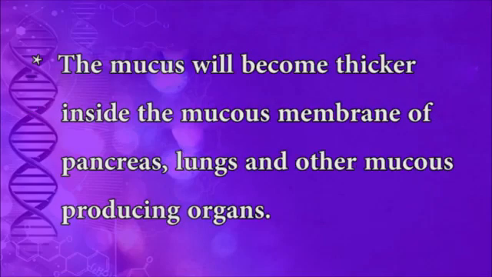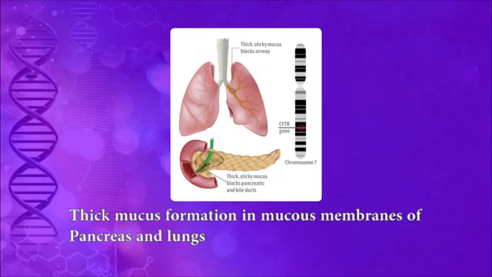The mucus will become thicker inside the mucous membrane of the pancreas, lungs and other mucus producing organs. The thick mucus can block the airways of the lungs and lead to lung injury. Similarly, other mucus producing organs get affected.